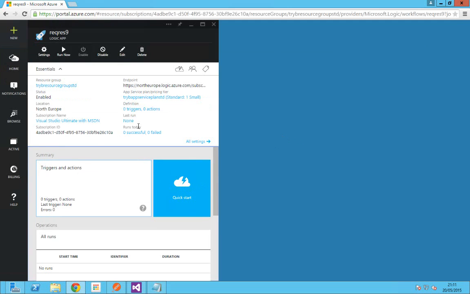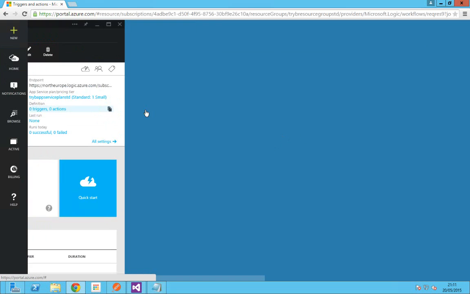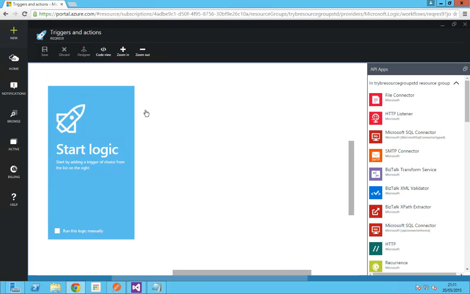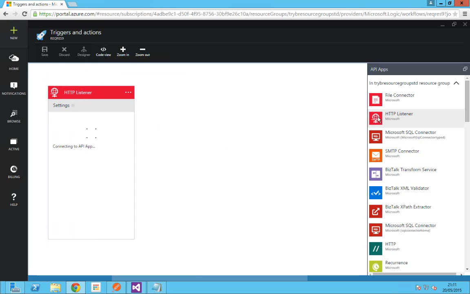Click either here or here, anywhere, to open the designer, where, using the graphical model, you can define your workflow for your process. So in this case, I'm going to receive a message using an HTTP. So I'm going to click on the HTTP listener which I've already provisioned.